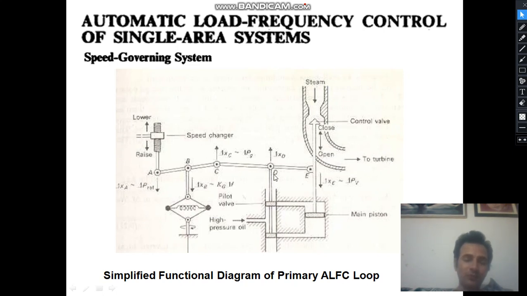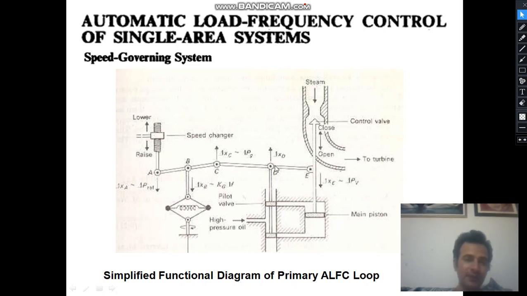So from where the whole process started, we had less turbine power but more demand. Now the turbine power will also be increased, so the balance between turbine power and load will be maintained again, and as a result the frequency will be maintained. Again the frequency will be increased.